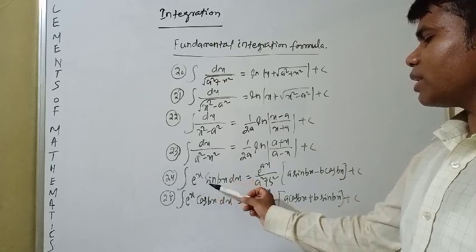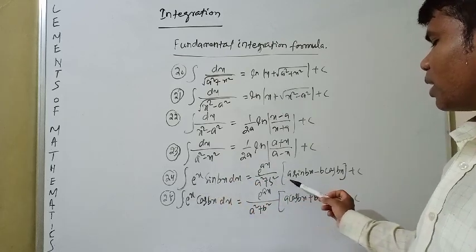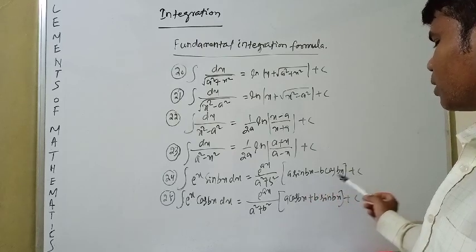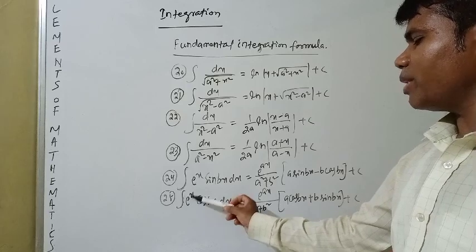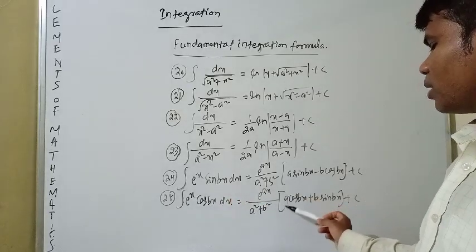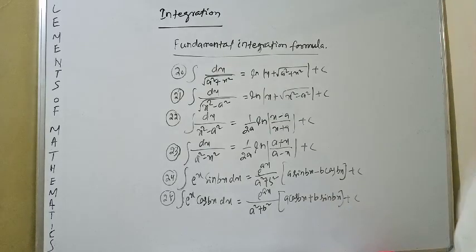Integration of e to the power ax sin bx dx is equal to e to the power ax by a square plus b square into a sin bx minus b cos bx, plus c. Integration of e to the power ax cos bx dx is equal to e to the power ax by a square plus b square into a cos bx plus b sin bx plus c.